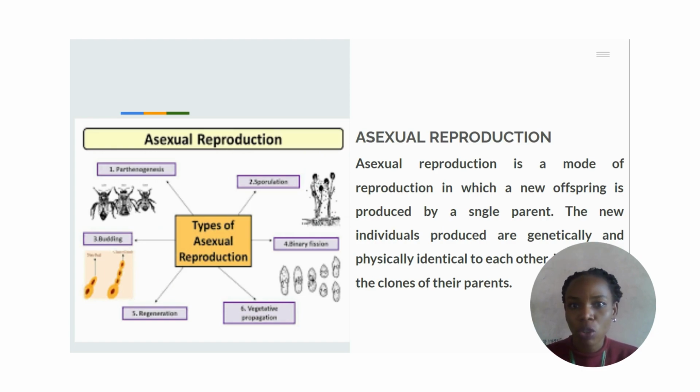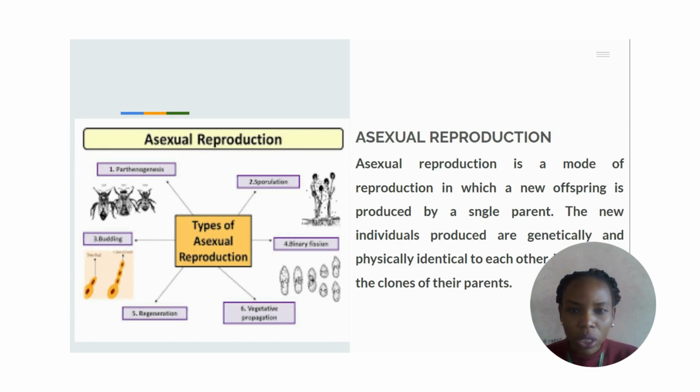Now, what is asexual reproduction? In our last topic, I told you that asexual reproduction has to do with the kind of reproduction where new offspring is produced by a single parent organism. It doesn't have to do with fusion of gametes. There's no fusion of gametes in asexual reproduction.